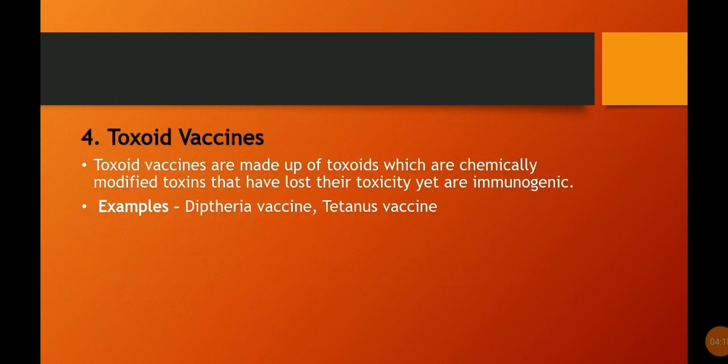Fourth, toxoid vaccines. Toxoid vaccines are made up of toxoids, which are chemically modified toxins that have lost their toxicity yet are immunogenic. Examples: diphtheria vaccine, tetanus vaccine.